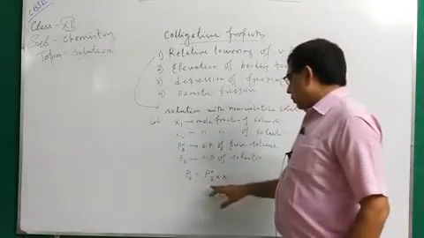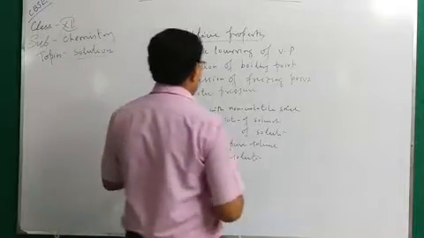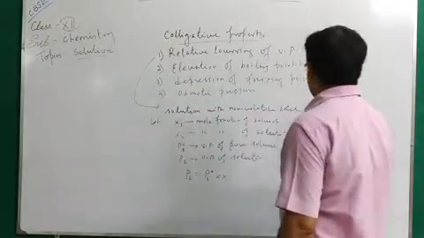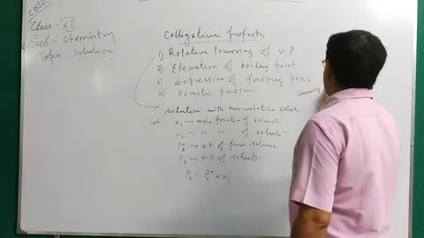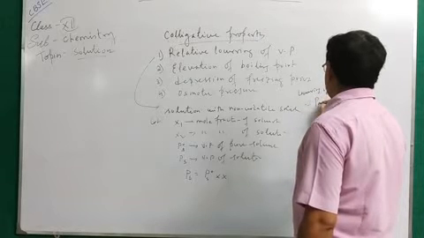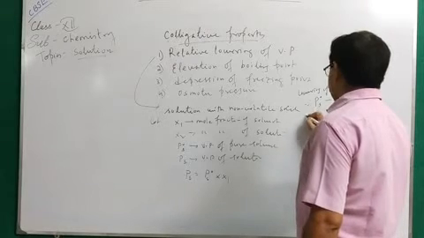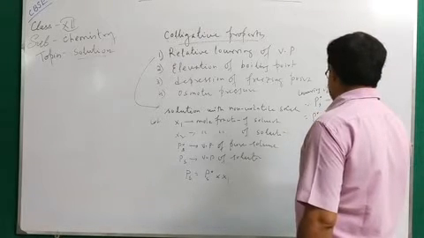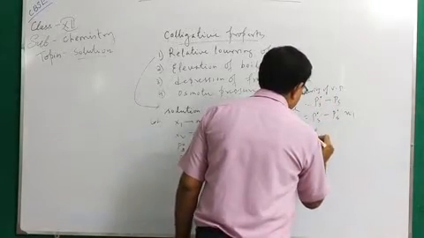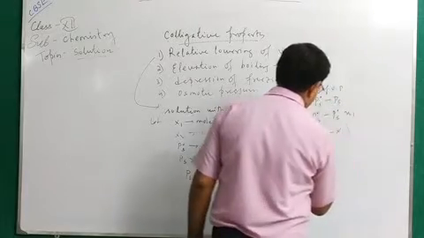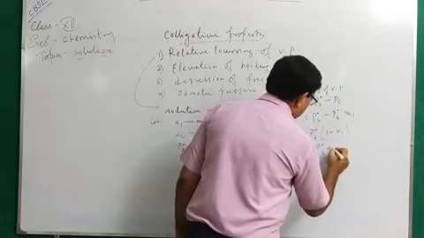Then PS equals P0S into X1. The lowering of vapor pressure is P0S minus PS, equal to P0S minus P0S into X1, equal to P0S into (1 minus X1), equal to P0S into X2.